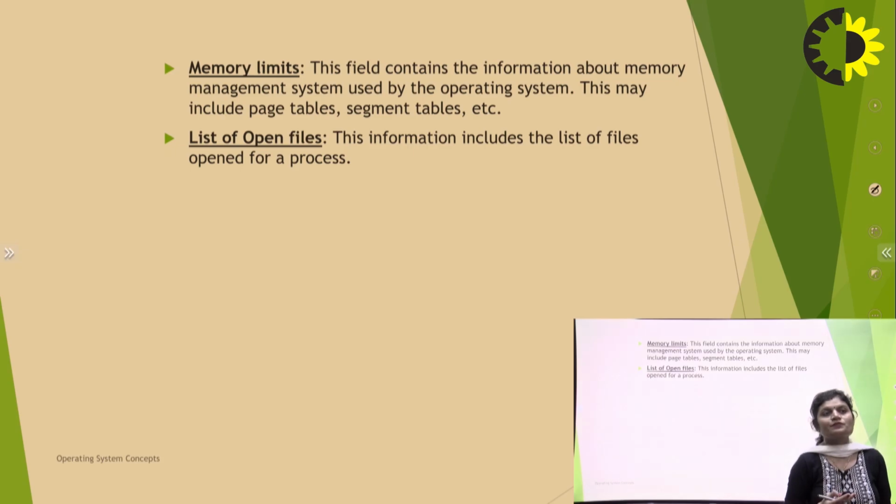Memory limits: this field contains information about memory management used by the operating system. These may include the page table, segment table, etc. Then the list of open files: this information includes the list of files open for a process. What files are used, and what files are being used for information, all of this.